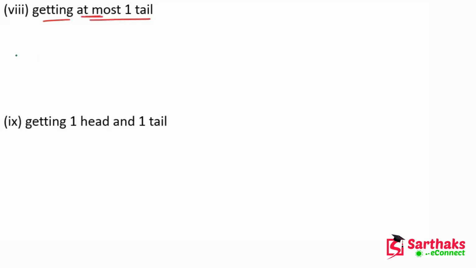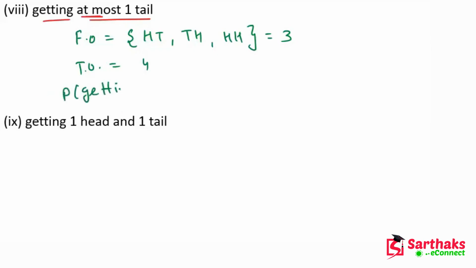At most means maximum one tail, not more than one tail. So the favorable outcomes are head head, head tail, and tail head, where there is no tail or maximum one tail. So the favorable outcomes are 3 and total outcomes is 4. I hope you are getting this point, my dear friend. So the probability of getting at most one tail will be 3 upon 4. This is the correct answer.